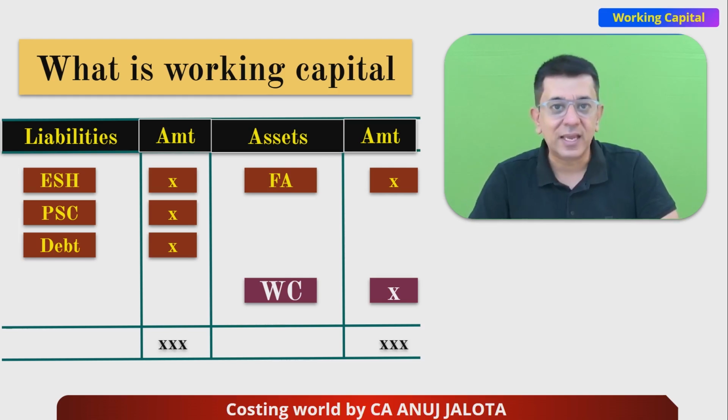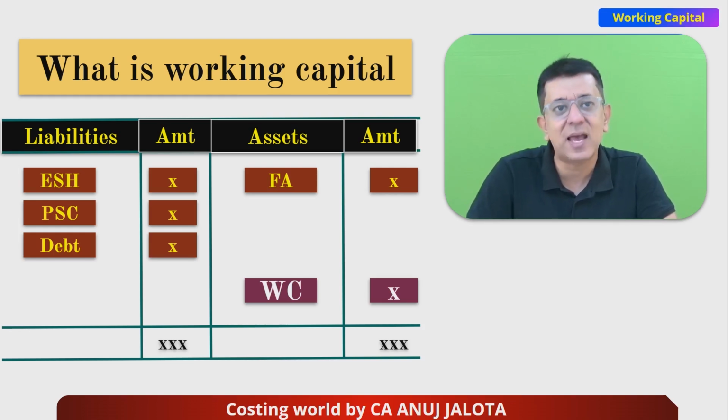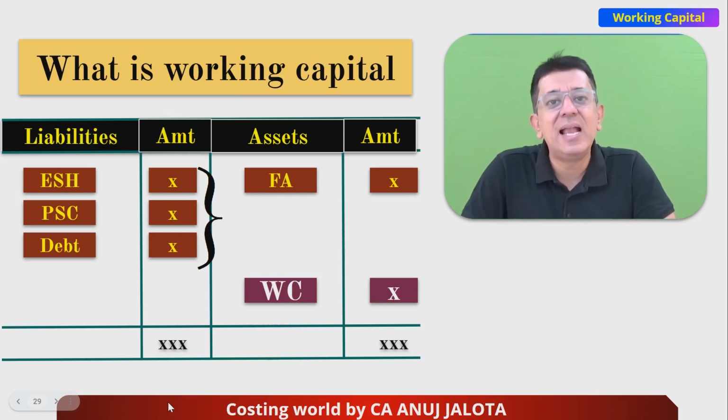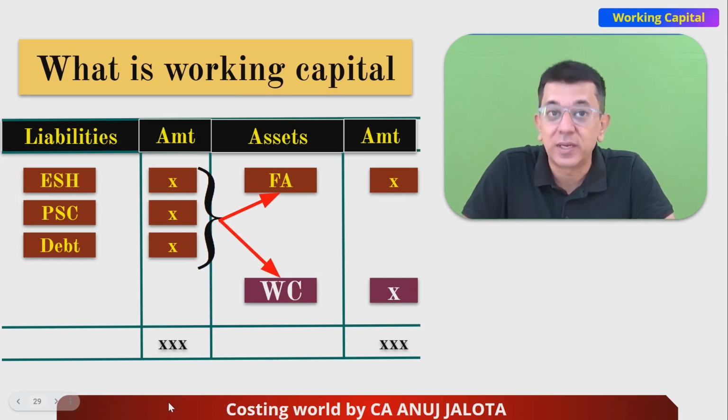So try to think: the asset side will be funded by the liability side. So can we say fixed assets and working capital in this case will be funded by what? They will be funded by long-term funds. So equity, preference and debt fund 2 things. Which 2 things? Fixed assets as well as working capital.